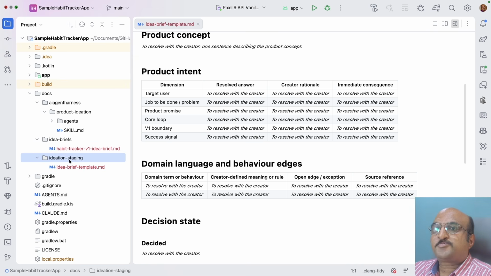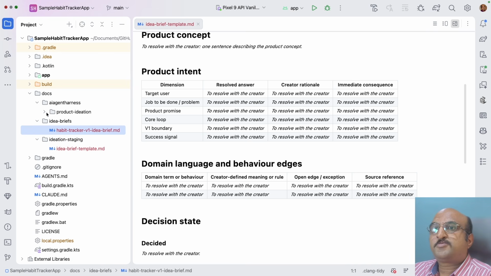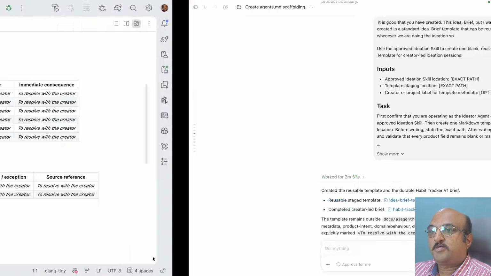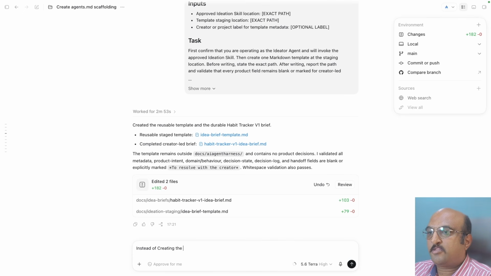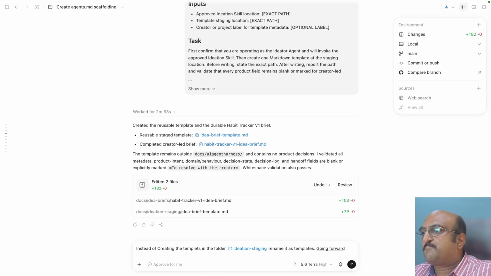I think instead of calling this ideation staging, I want to call this particular folder templates. Going forward, any template that I want to create, I want to be created in this particular template folder. Idea briefs are okay, and this is fine. So what I will do is, I will say, instead of creating the templates in the folder ideation staging, rename it as templates. Going forward, any templates that we might create, we want to keep those templates in that particular folder, and then you reuse them.